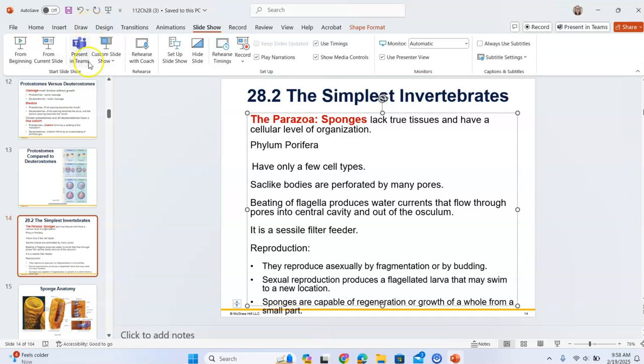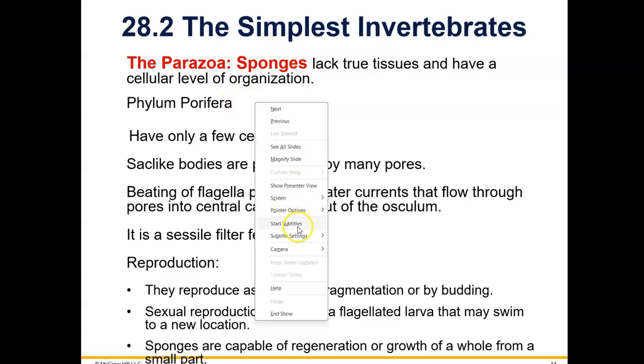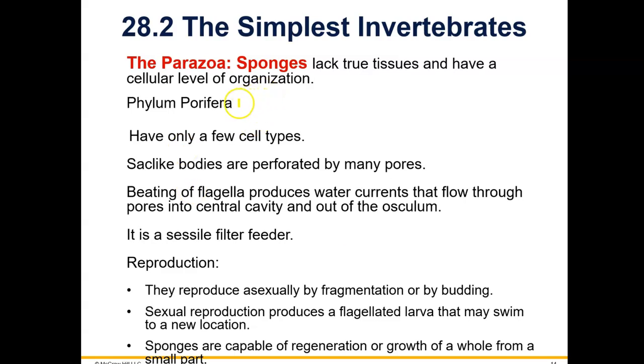And you can remember that because, you know, they form those pores, little pores. Okay, so sponges are in the phylum Porifera, and they do not have true tissues, but they do have a few different cell types. They have sac-like bodies that have many pores. That's why they're called sponges.